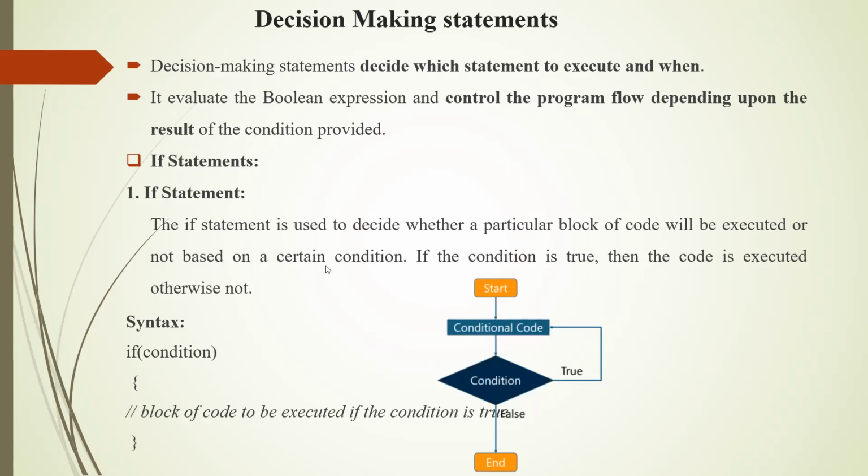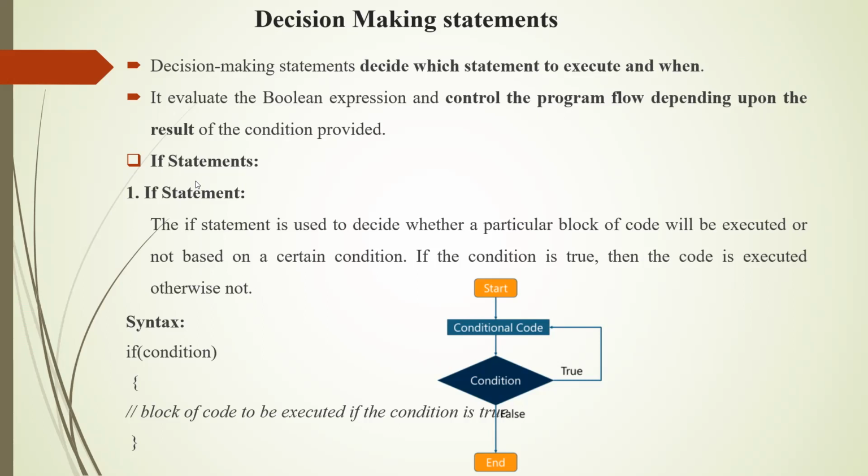The decision-making statements decide which statement to execute and when to execute. It evaluates a Boolean expression and controls the program flow depending upon the result of the condition provided. Boolean expression means a true or false expression. So we will give an expression like A greater than B. It will be evaluated whether A is greater or B is greater.